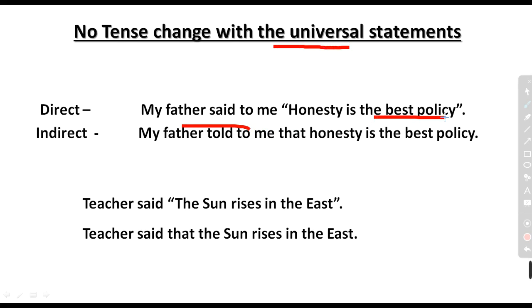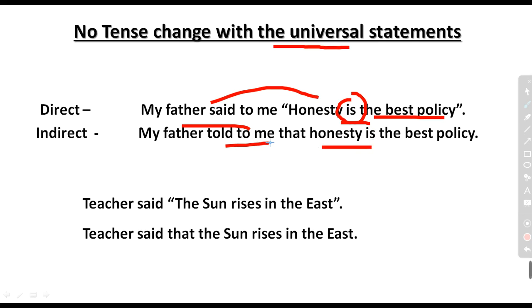That means, if today honesty is the best policy, on an upcoming day will it be was? Will it end? No, it will not end. So for a universal statement, just keep in mind, we don't have to change.